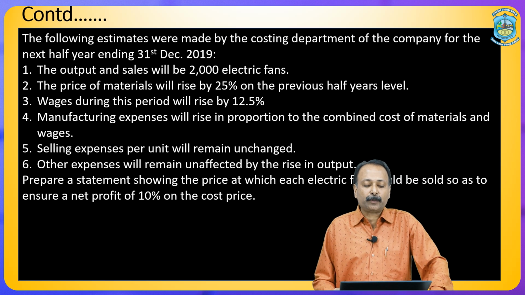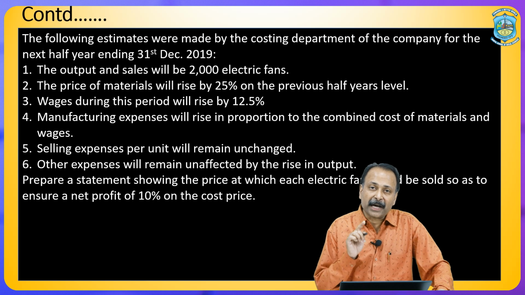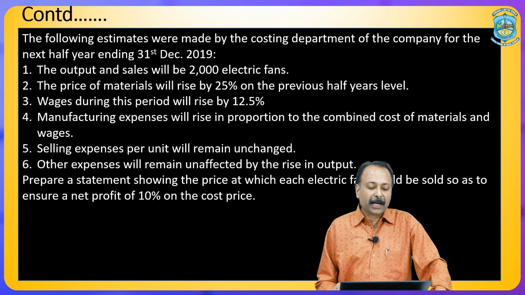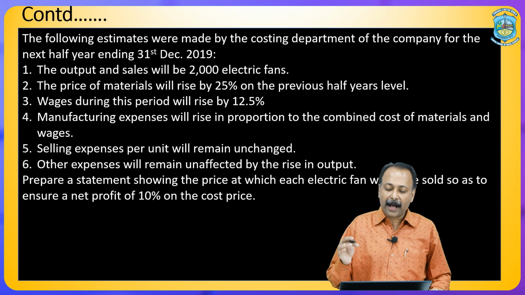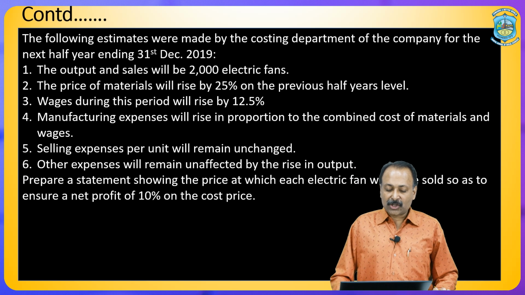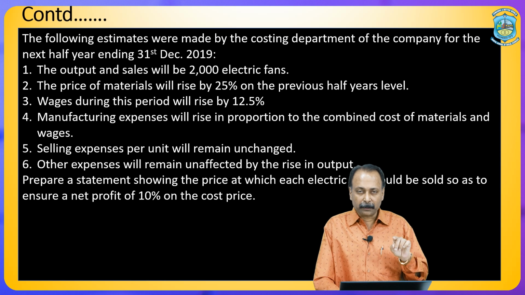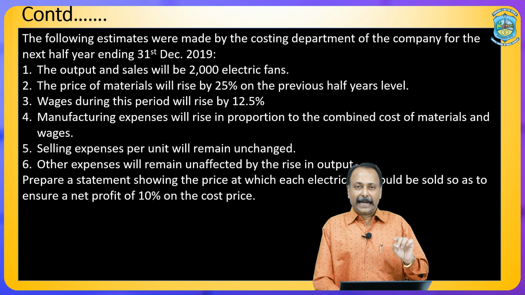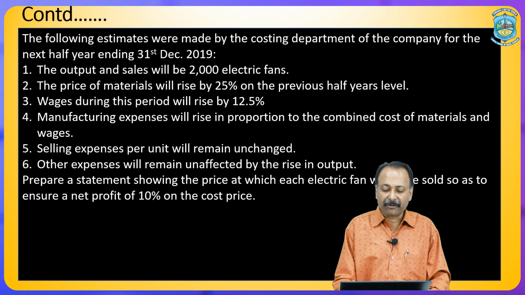Then selling expenses per unit will remain unchanged. There is no change in per unit selling expenses. Then other expenses will remain unaffected by the rise in output. Rest all the expenses, there is no change because of change in the output. Prepare a statement showing the price at which each electric fan would be sold so as to ensure a net profit of 10% on the cost price. Now, we have to prepare the tender price by adding 10% profit on cost price. So, here is the solution for you.